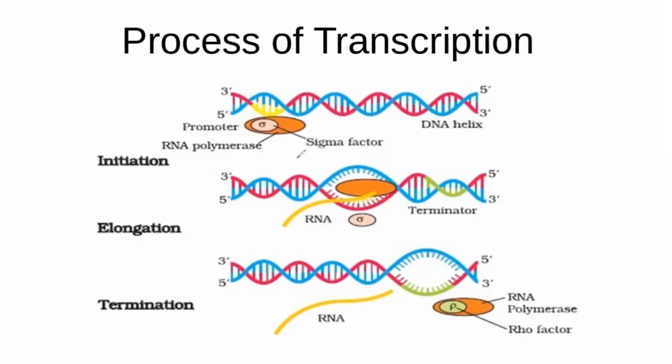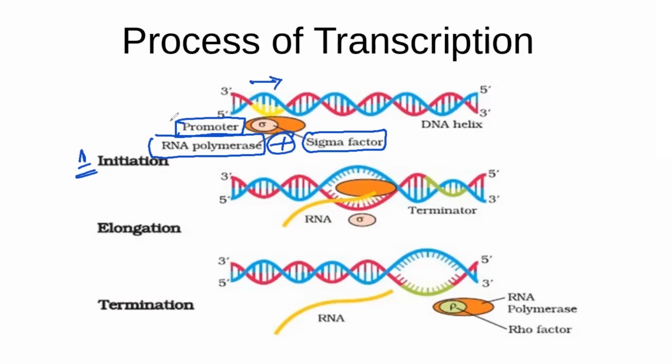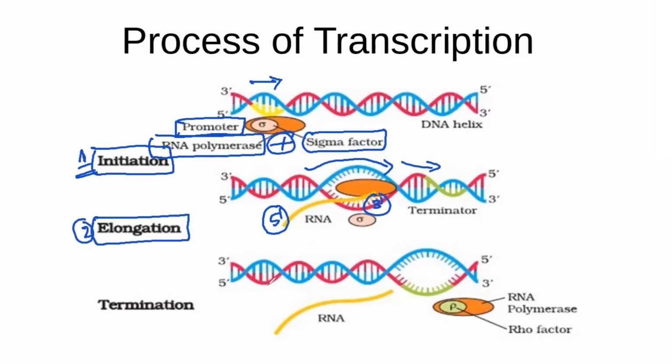Are you understanding? So this is the summary of the process of transcription. I told you the first step is initiation. The RNA polymerase enzyme will come and bind with the promoter region, and a sigma factor or initiation factor will come and activate the RNA polymerase, and the process begins from here. After the beginning, the RNA polymerase will go through your DNA, that is through your template strand, and it is producing a new RNA here. You can see this is a 5' end and the 3' end will be continually synthesized here. This second step is known as the elongation phase or elongation step.